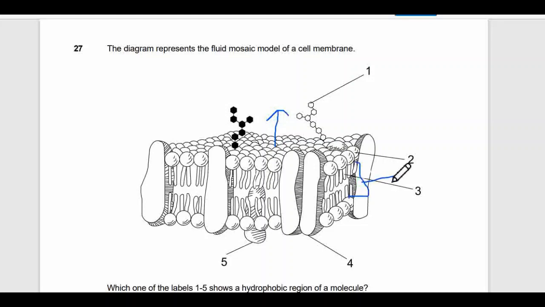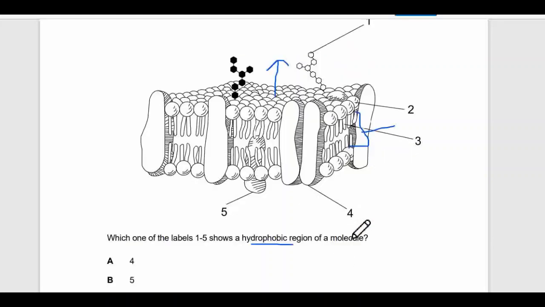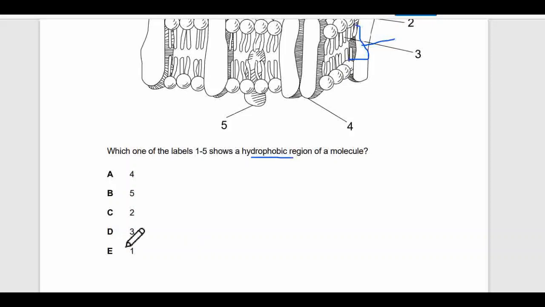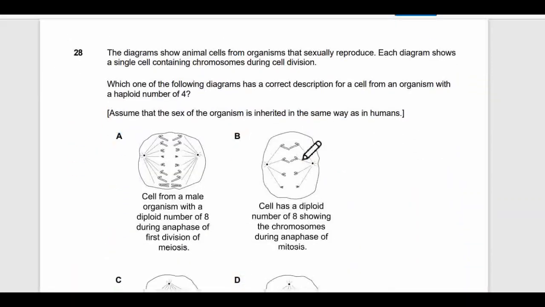So the answer is pretty much clear that 3 is hydrophilic, which is here; these are lipid tails which are hydrophobic, right? So 3 is the answer. Let's move to the next one.